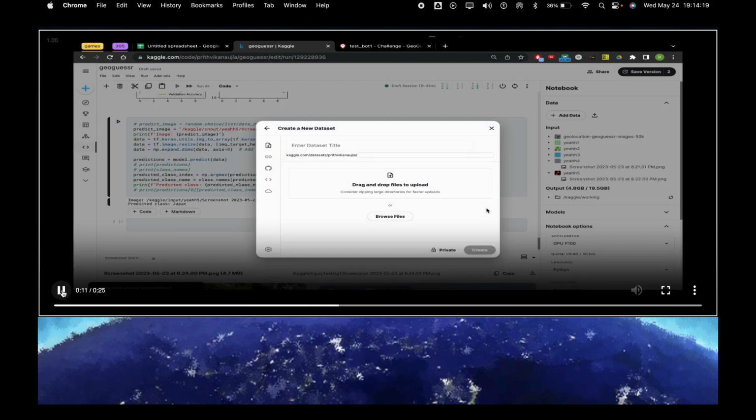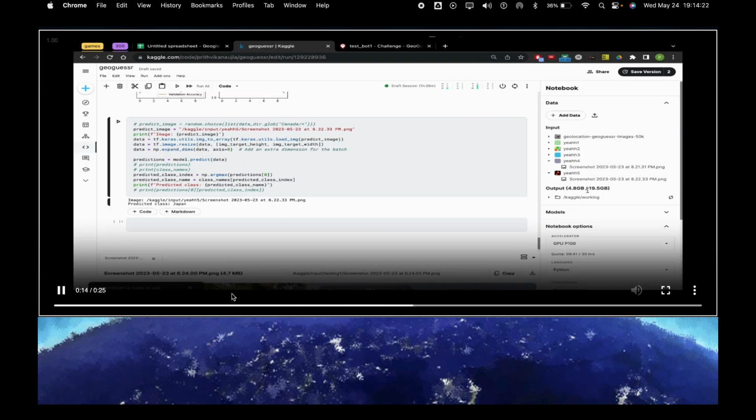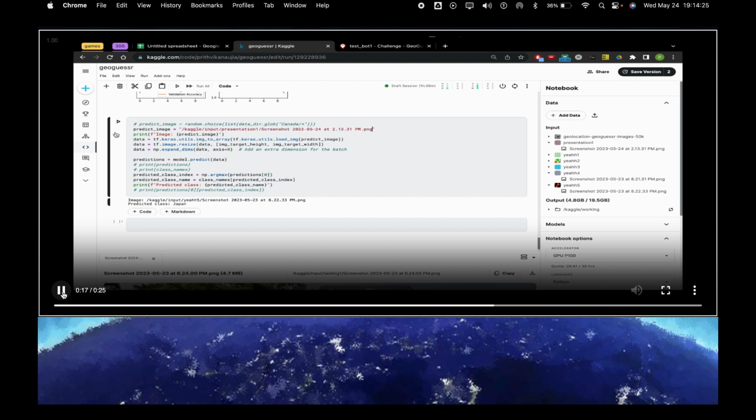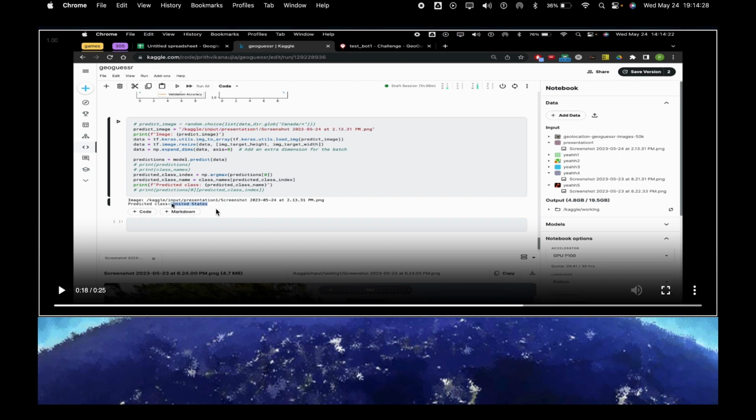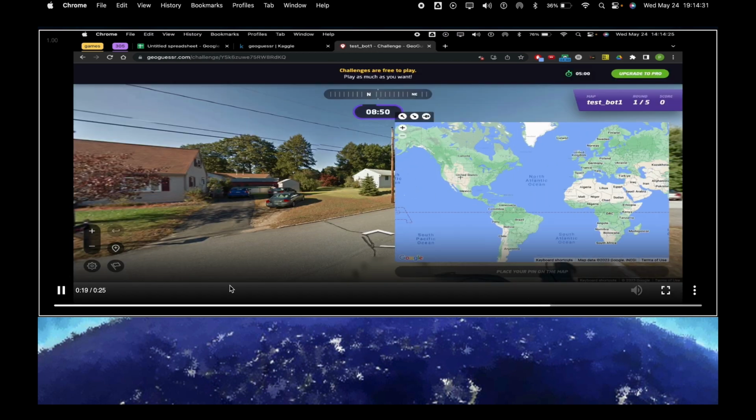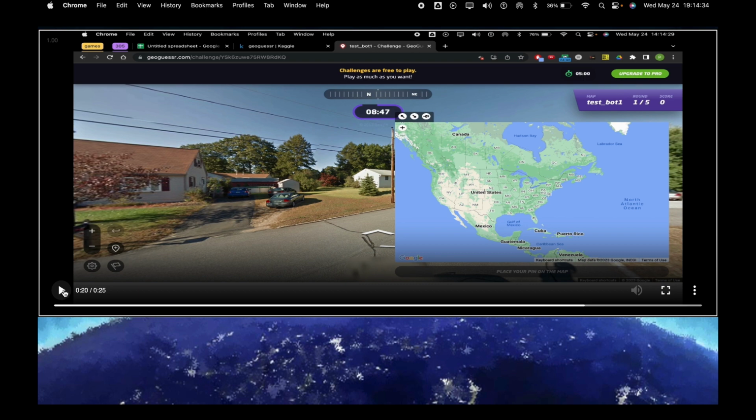Once the image is uploaded, you can copy the path and paste it in the last cell, and then run our model, and it will spit out a country it most likely thinks that image is from. So in this case, our model thinks that image was likely from the United States. So we can go back to Geoguessr and drop a pin in the middle of the country.